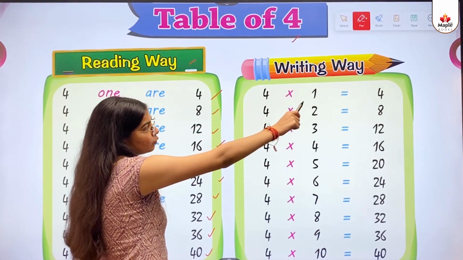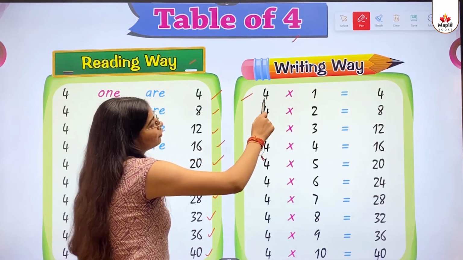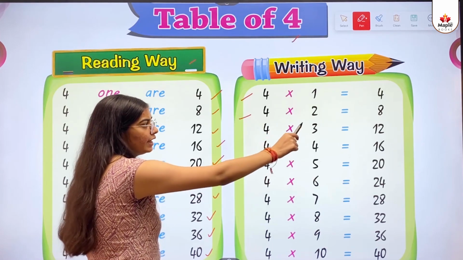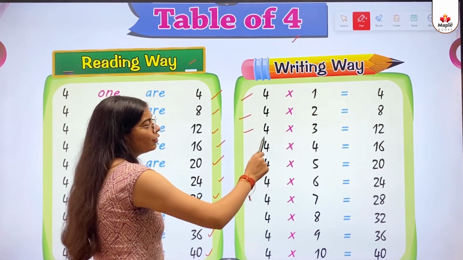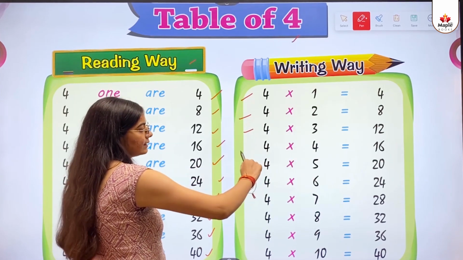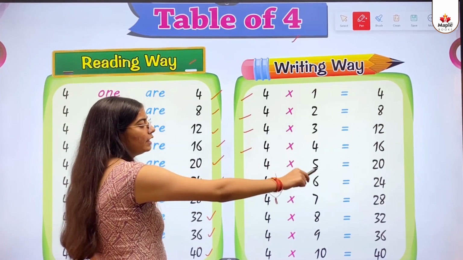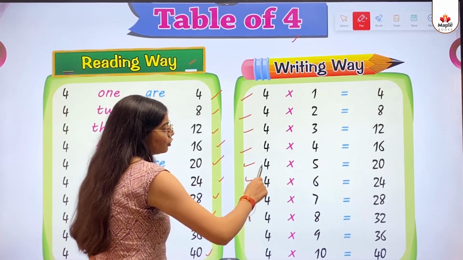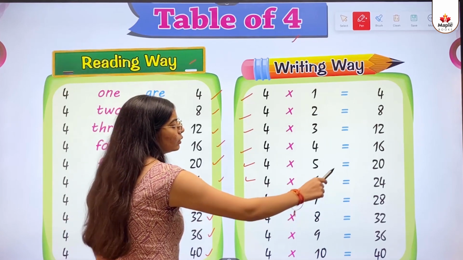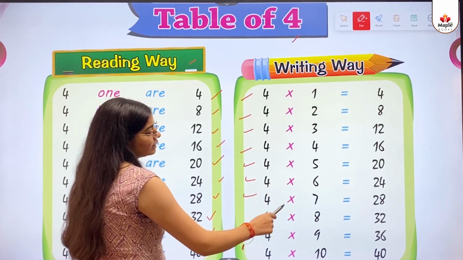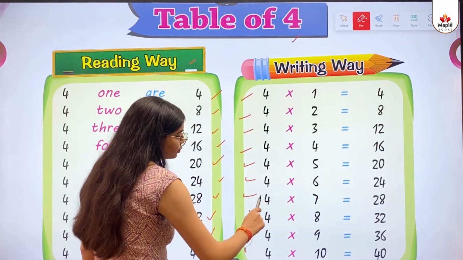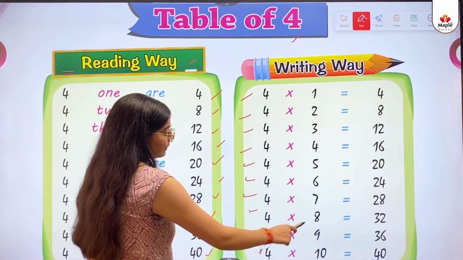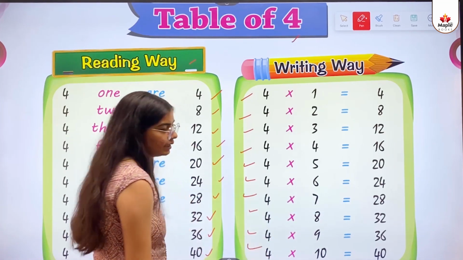Writing way. 4 multiply 1 equals 4. 4 multiply 2 equals 8. 4 multiply 3 equals 12. 4 multiply 4 equals 16. 4 multiply 5 equals 20. 4 multiply 6 equals 24. 4 multiply 7 equals 28. 4 multiply 8 equals 32. 4 multiply 9 equals 36. 4 multiply 10 equals 40.